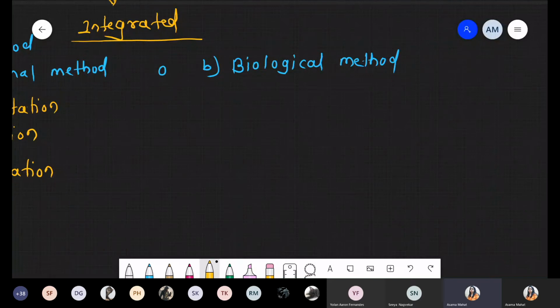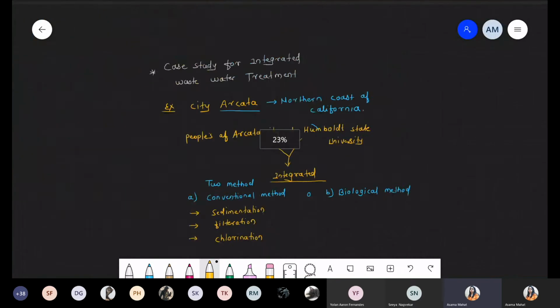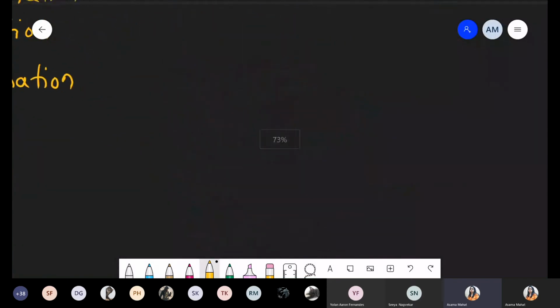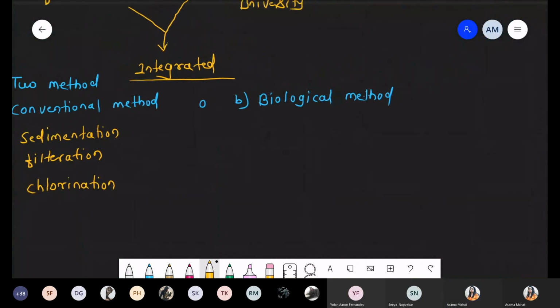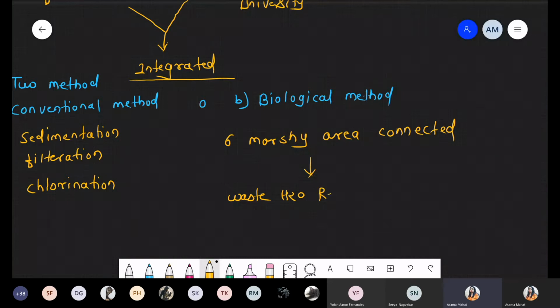Biological method. In this condition, six marshy areas are connected with each other. Now what happened? After that connection, all the waste water that flows is released on the marshy land.